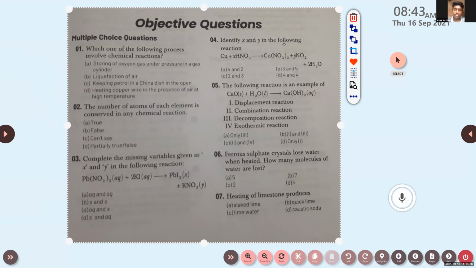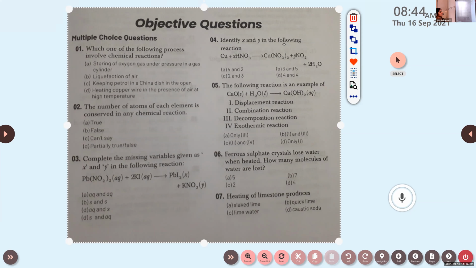Ma'am, should we write now? If you can, then you can write. We need to discuss more questions, that's why I told you. So if you are writing now, write it fast. Clear? I will first send it on WhatsApp. You will get it on WhatsApp.